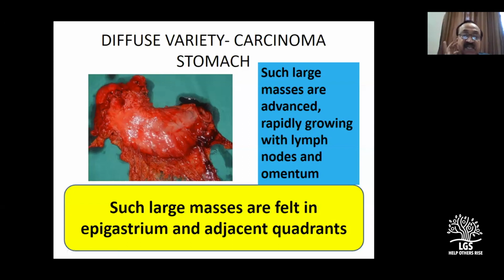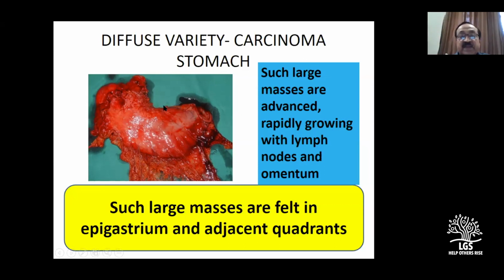Now look at this picture. This is the classical cicatrized duodenal ulcer with stenosis causing a very big J-shaped stomach. So this is what I mean by visible gastric peristalsis. In the diffuse variety, where the whole stomach is involved, you will never get the VGP because there is no distended stomach.